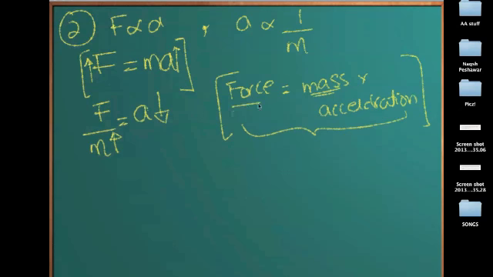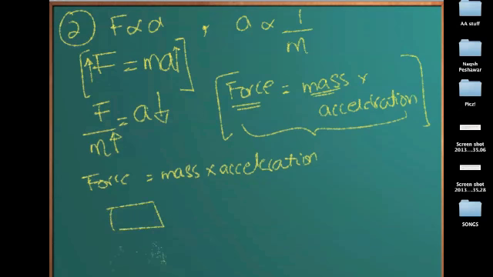So this is the definition of force. Force equals mass times acceleration. And what does this mean? For example, for a mass of let's say 1 kilogram, if I apply a force of 2 newtons, let's just find out the acceleration. We have the formula, we know the force and the mass.